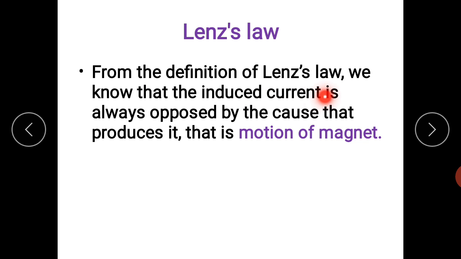So from the definition of Lenz's law, we know that the induced current is always opposed by the cause that produces it, that is the motion of the magnet. So this is a very important law. You need to understand that the motion of the magnet is responsible for producing induced current, but what the induced current does is always oppose the cause. That is, what produces it, it opposes that very thing.